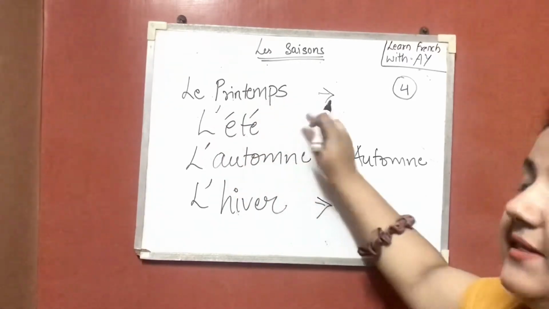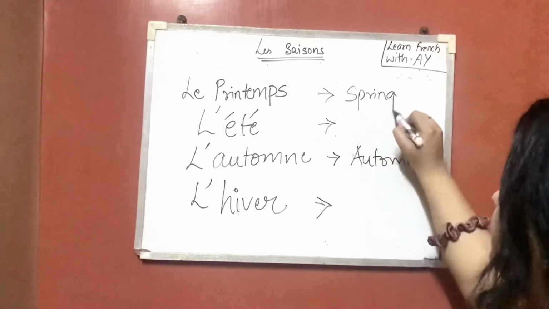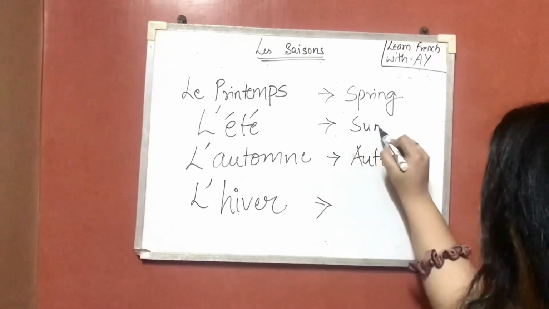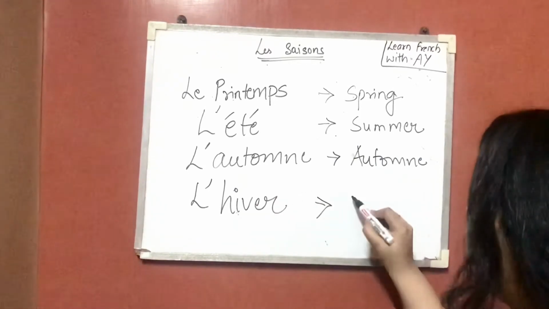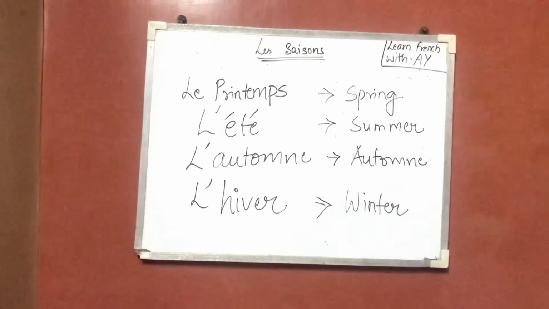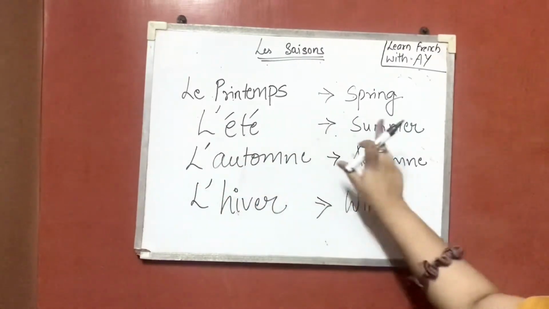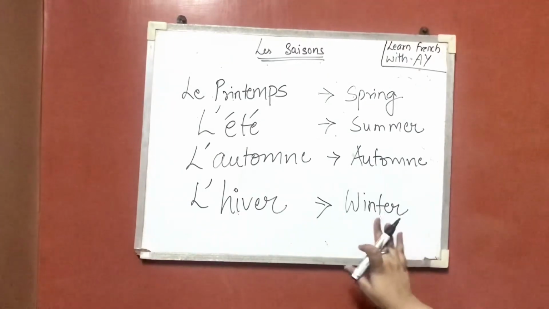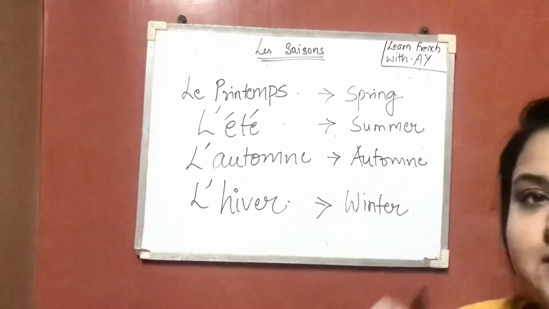Le printemps, that is spring season, and été is summer, and hiver is winter. Got it? So le printemps means spring season, l'été means summer season, l'automne means autumn, l'hiver means winter. Okay, so these are the 4 seasons that we have.